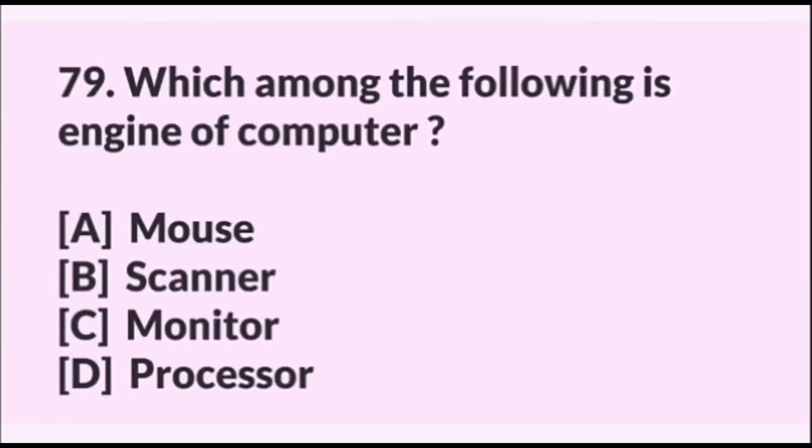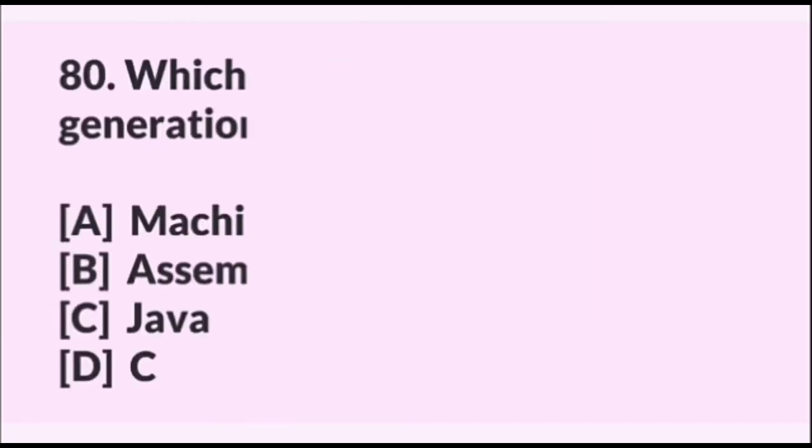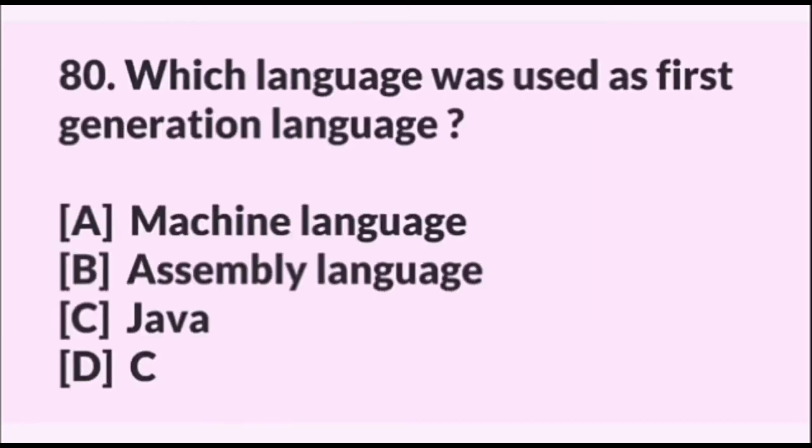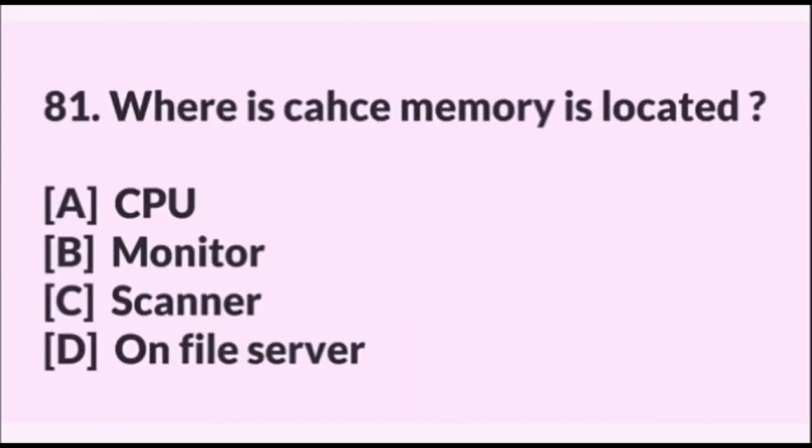Which among the following is engine of computer? Answer is processor. Which language was used as first generation language? Answer is machine language. Where is cache memory located? Answer is CPU.